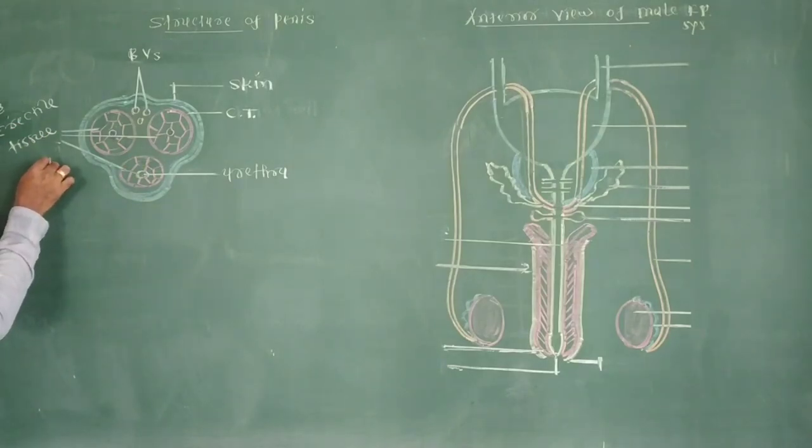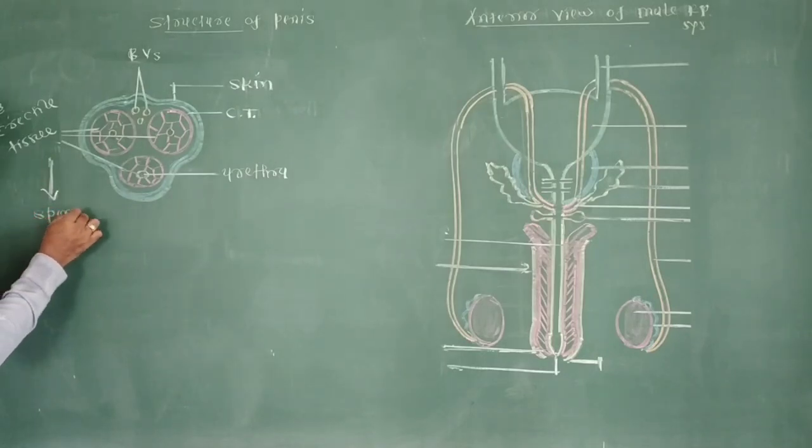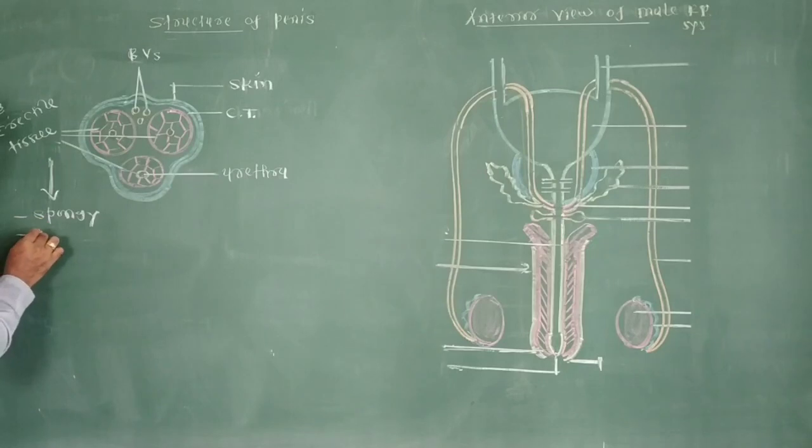The erectile tissue is spongy and has blood sinuses.